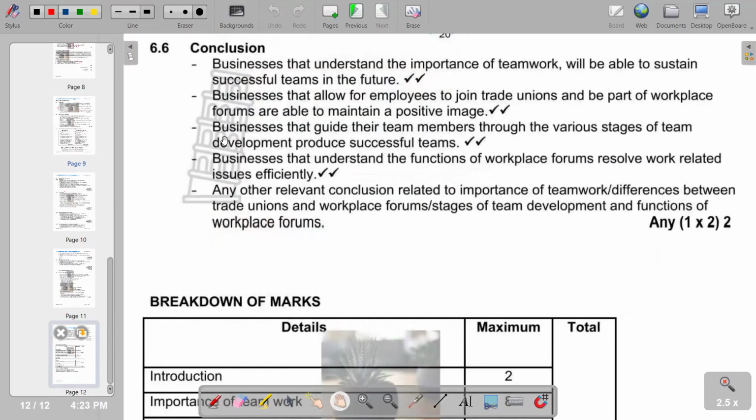And this is a typical conclusion that you can come up with according to our essay.